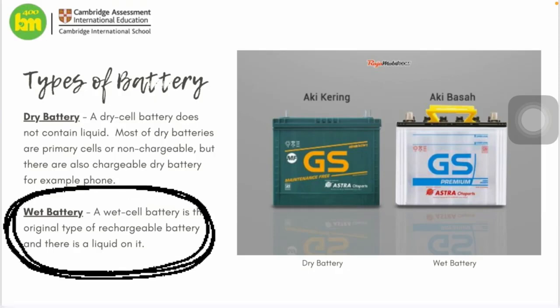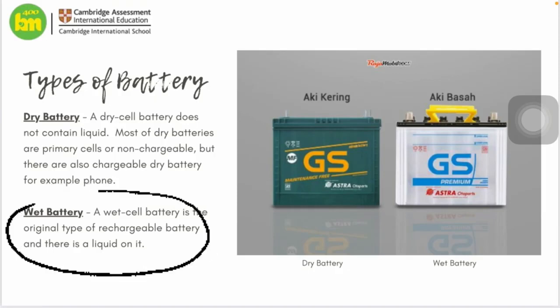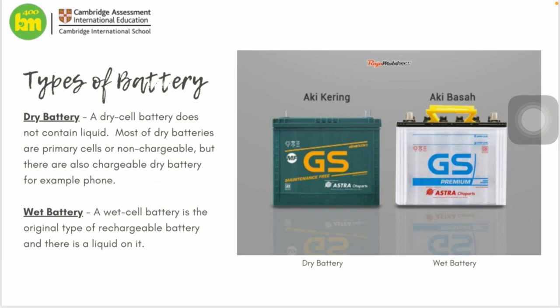While for the wet battery, it is the original type of rechargeable battery and there is a liquid in it. And the kind of liquid in here is water. So remember, the types of battery are dry battery and wet battery. And there are also primary cells and secondary cells, where primary is non-chargeable and secondary is chargeable battery. Well, that's all the explanation here.